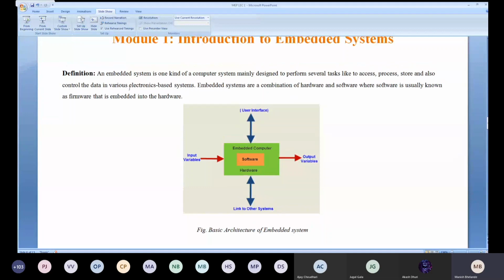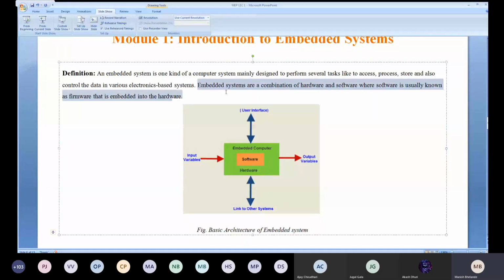So the definition is, an embedded system is one kind of computer system mainly designed to perform several tasks like to access, process, store, and also control the data in various electronic based systems. So embedded system is nothing but the combination of hardware and software.